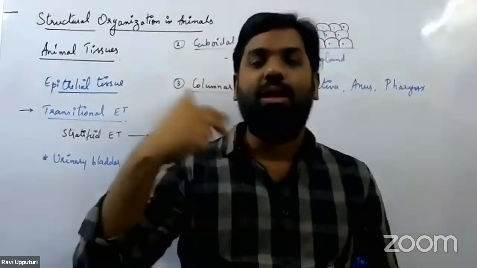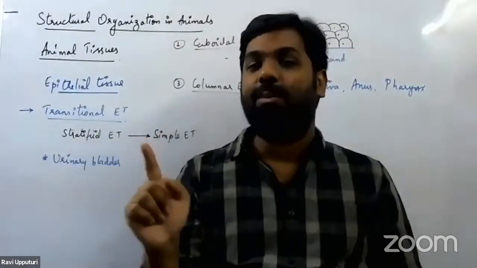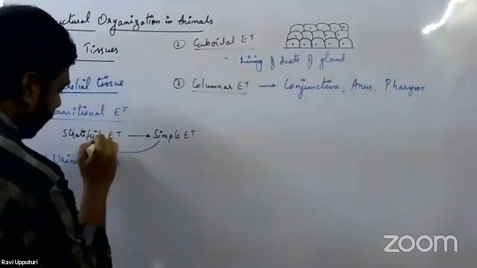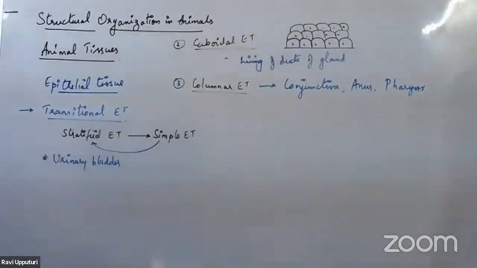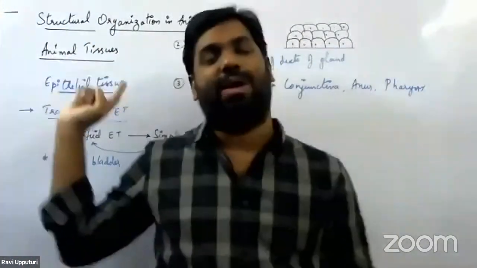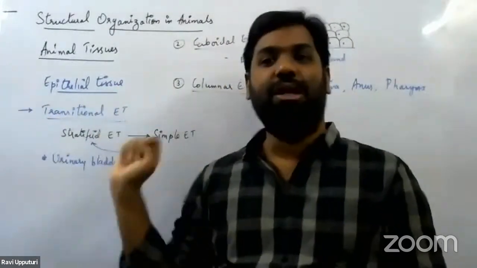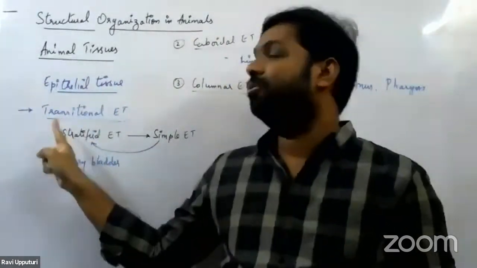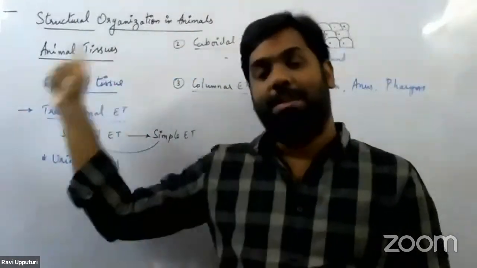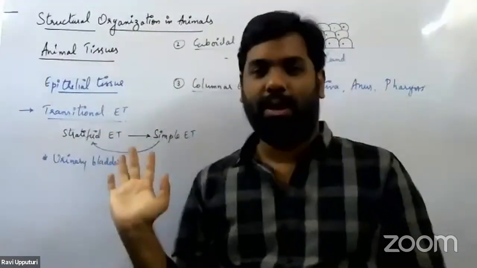But again, once the process of maturation occurs, once the urine is released or excreted, at that point of time the simple epithelial tissue will be transformed back into stratified epithelial tissue. So there is always a transition between simple epithelial tissue and compound epithelial tissue. That's the reason why we call it transitional epithelial tissue. This is one type of specialized epithelial tissue because it has the characters of both simple as well as compound epithelial tissue. It can exist in both forms.